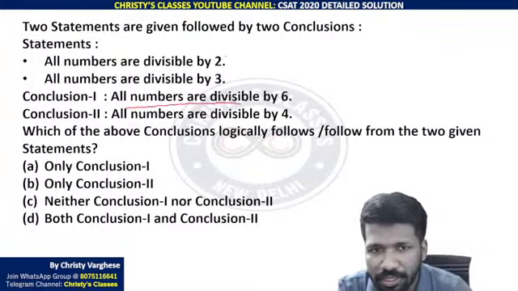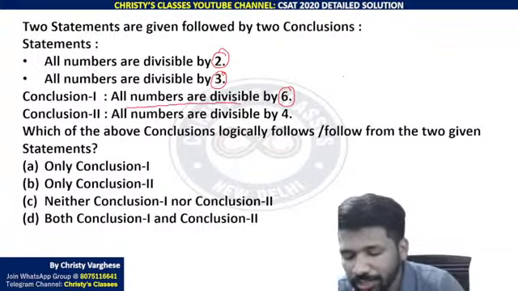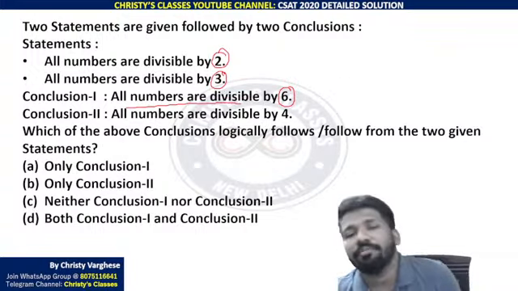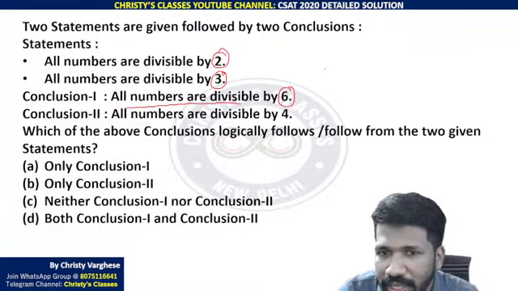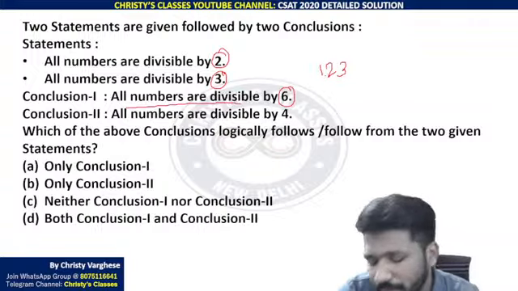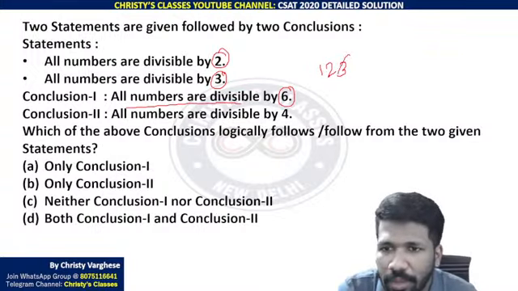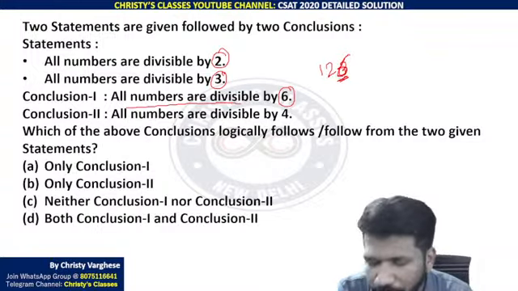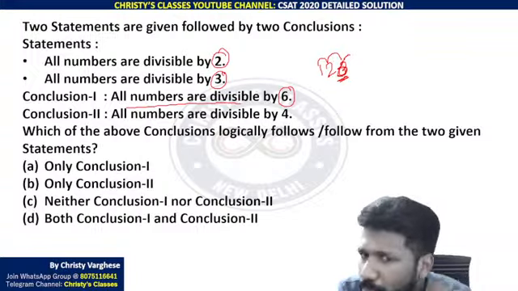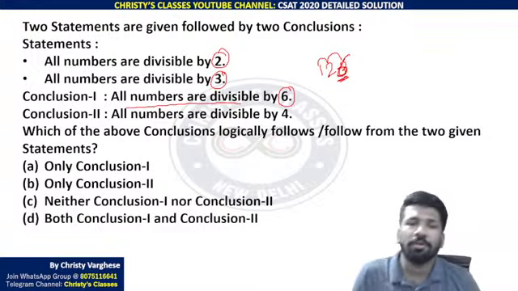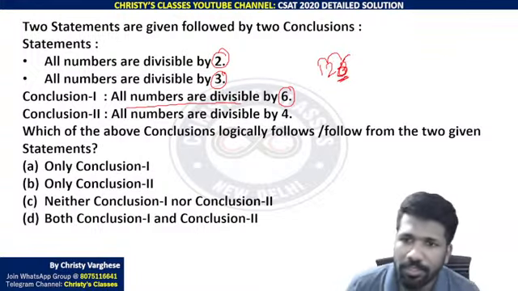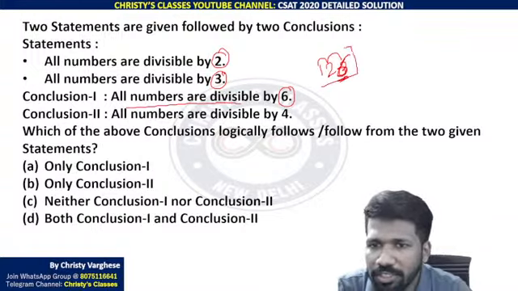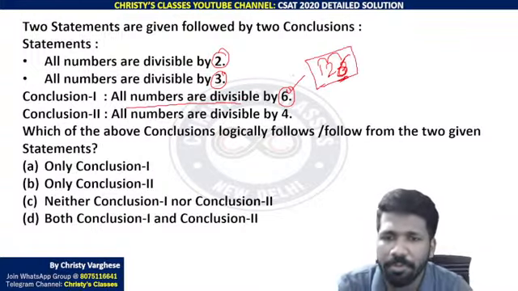Yes, if a number is a multiple of 2 and 3, it is a multiple of 6 also. That is the divisibility test for checking whether a number is divisible by 6. Like 123, it is divisible by 3, but it is not divisible by 2, so it is not divisible by 6. But if it was 126, that is a multiple of 2, as it is an even number, and the sum of digits 1 plus 2 plus 6 is 9. If the sum of digits is a multiple of 3, the number is also a multiple of 3. So this is divisible by 3 also. If it is divisible by 2 and 3, it will be divisible by 6 also.